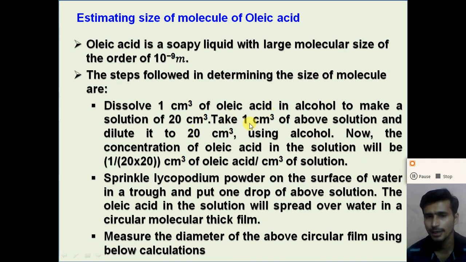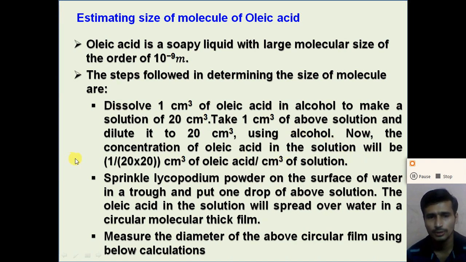Now take 1 centimeter cube of the above solution and dilute it to 20 centimeter cube using alcohol.